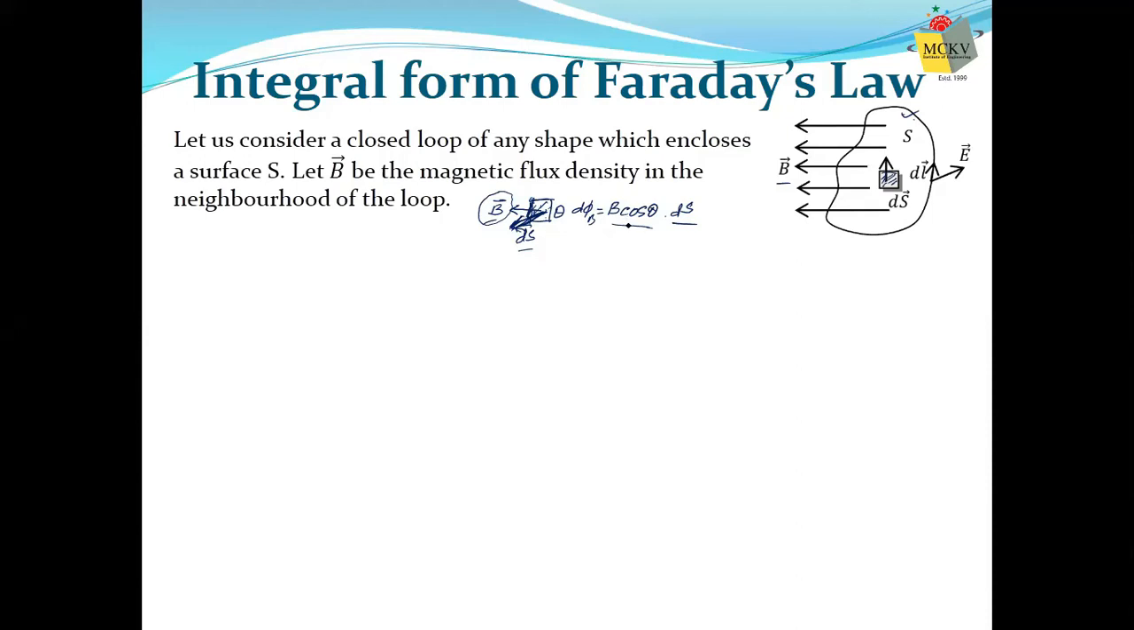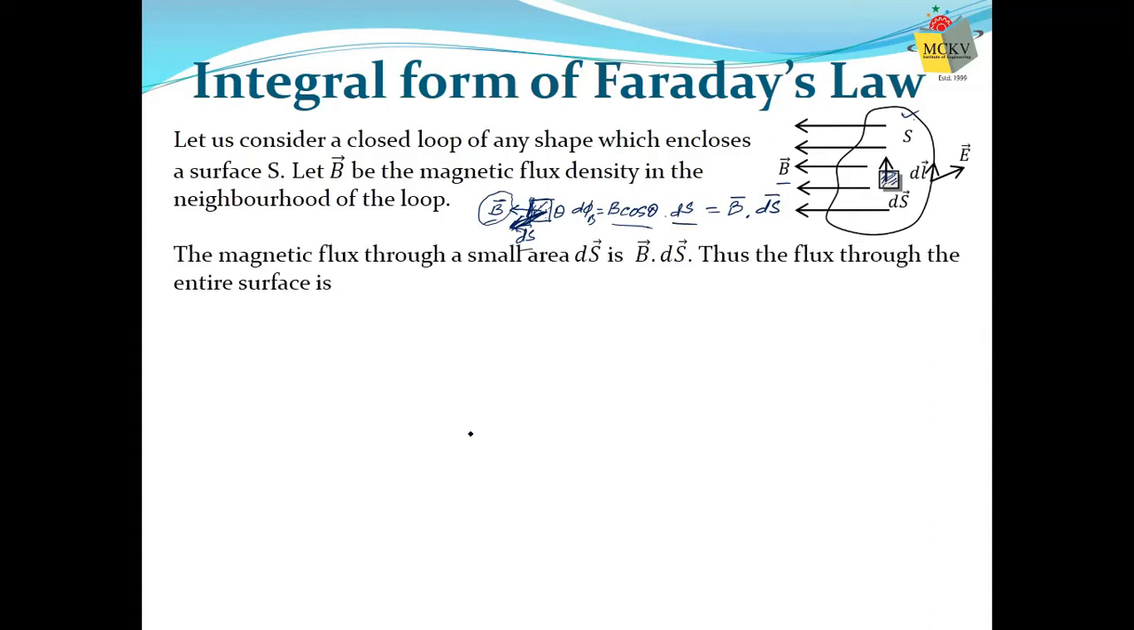That is B into ds cos theta, or this can be written as B dot ds, isn't it? A dot B means A into B into cos theta. So B dot ds means B into ds into cos theta. That's what we have. Therefore, the magnetic flux linked to the small area ds is B dot ds.